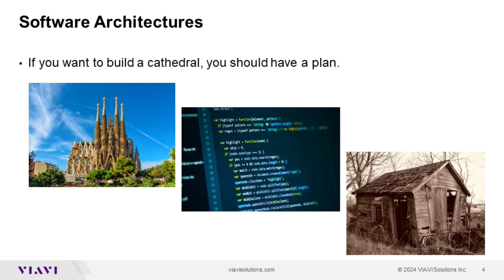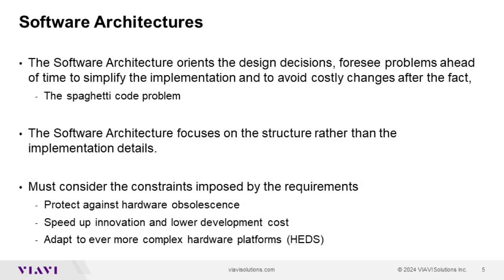To meet those demands, we must start on a solid base. The software architecture orients the design decisions and foresees problems ahead of time to simplify the implementations and to avoid costly changes after the fact, the spaghetti code problem. It focuses on the structure rather than the implementation details. We must consider the constraints imposed by the requirements as discussed before: protect against hardware obsolescence, speed up innovations and lower development cost, and adapt to the ever more complex hardware platform.